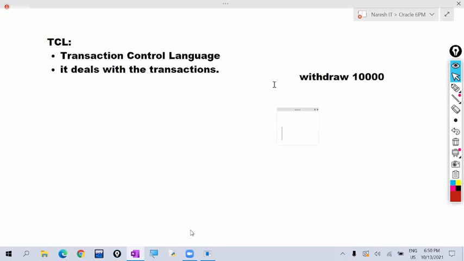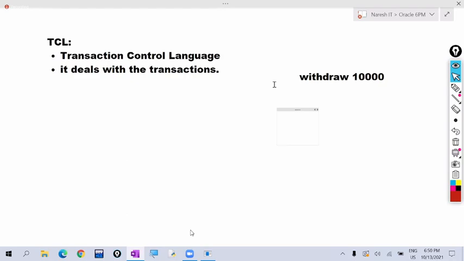You started this transaction, you want to withdraw 10,000 rupees. Sometimes we get messages like this. Those are some network problems, some transaction problems. Due to that, we get the message that the amount is debited from your account, but the amount will not come from the machine. This is one mistake. So after that, immediately what they do is rollback.